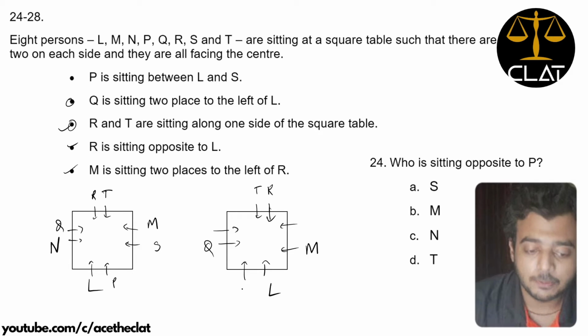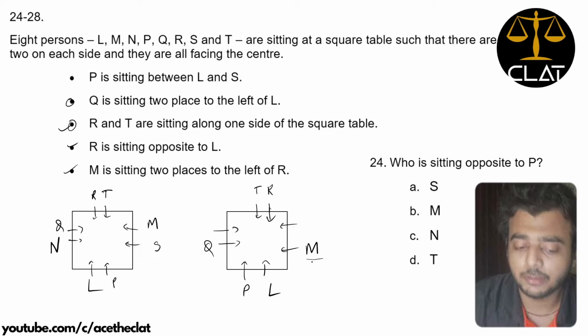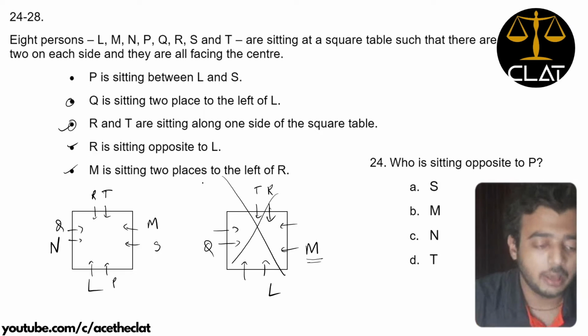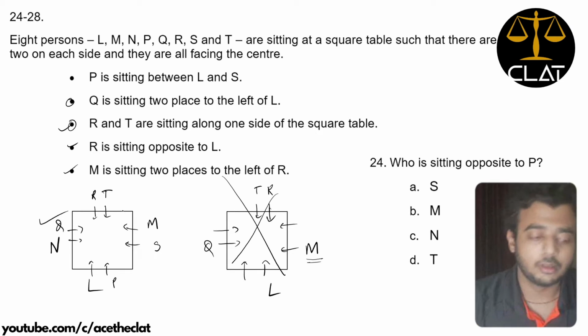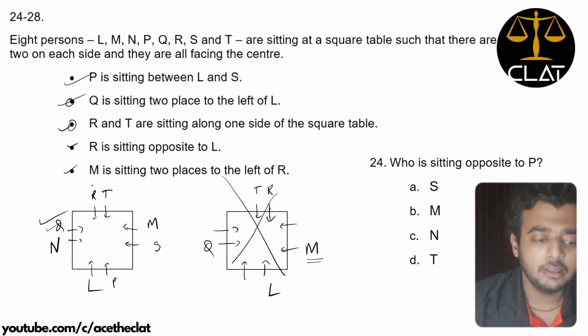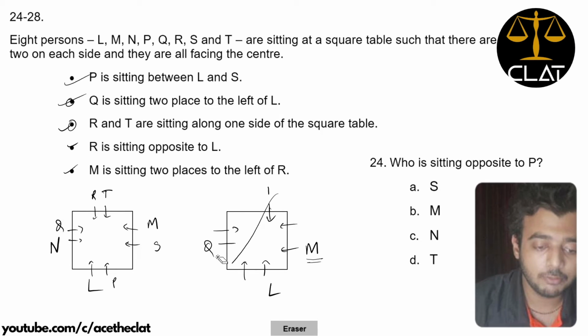In this case, P cannot sit between L and S, right? If P sits here, there is no place for S here. And why can P not sit here? Because M is sitting here, right? So conclusion, this is not the correct diagram and hence we go with this. All the conditions are met. If we quickly revise, P is sitting between L and S, that is true. Q is sitting 2 places to the left of L. We have done that. R and T are sitting together. R is sitting exactly opposite to L, and M is sitting 2 places to the left of R. So this is the diagram that we have drawn, right?